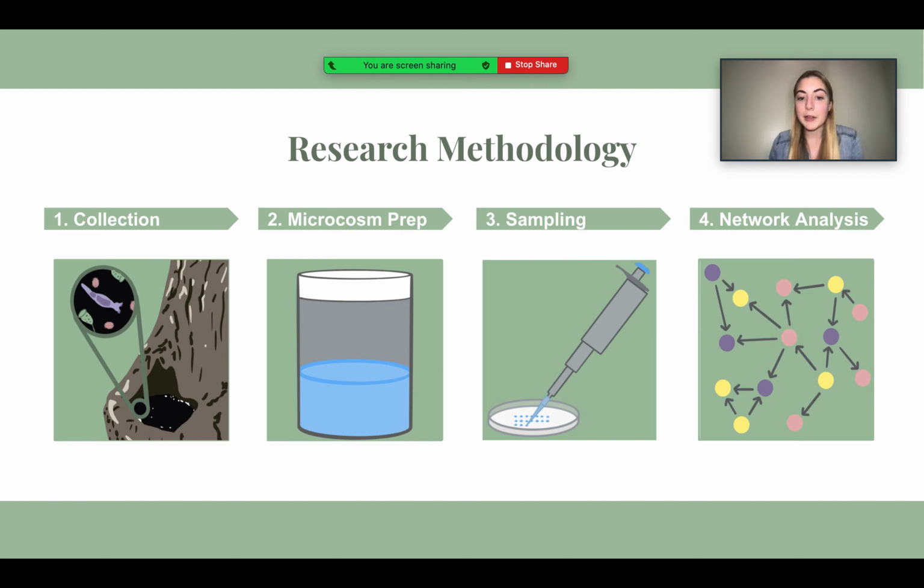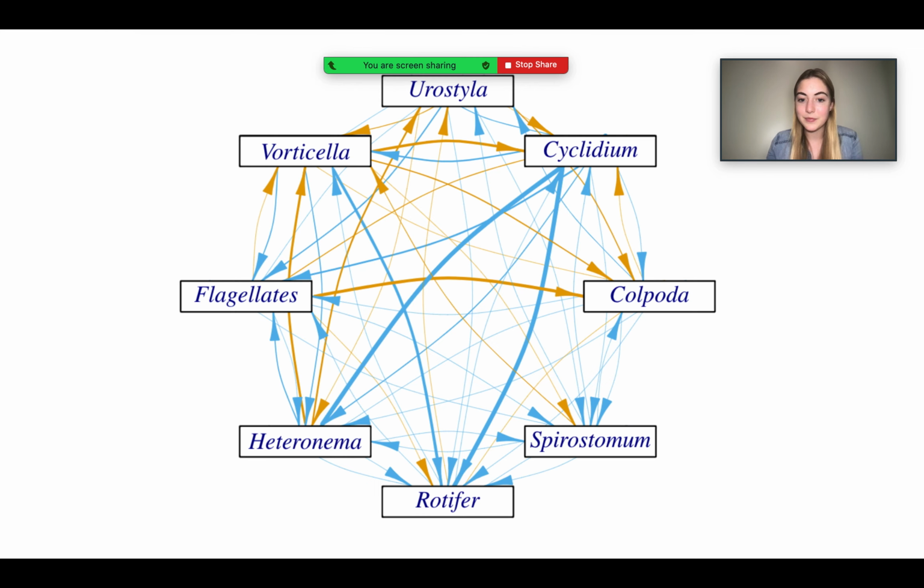CCM allowed us to build interaction webs based on the causality rather than just correlation. SMAP further qualifies the sign and strength of these interactions. Seen here, the web depicts the average strength of unidirectional interactions between species. As you can see by the weighting of the lines, the Cyclidium population really impacts the Heteronoma population. The weakest interactions were excluded from this web.